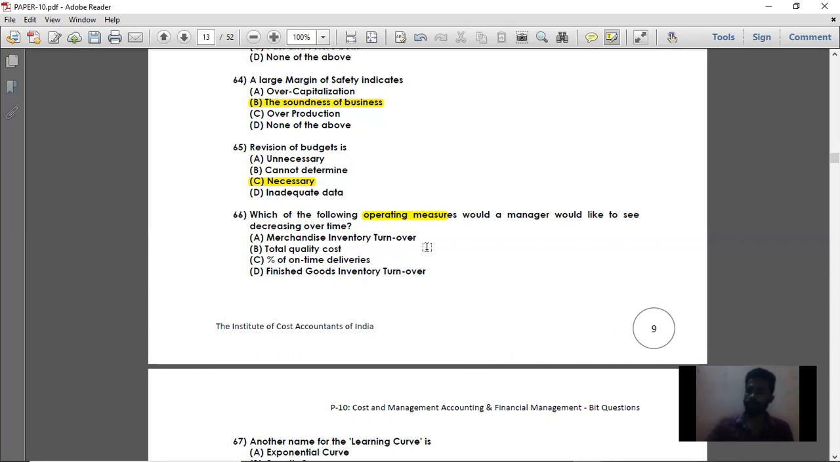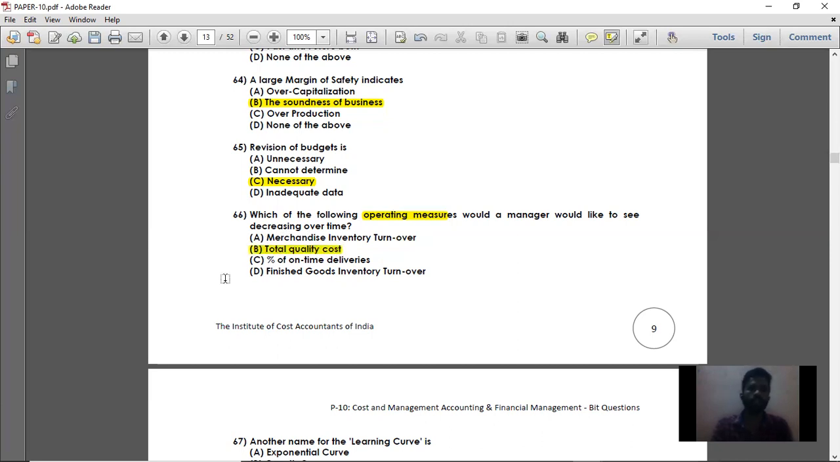Suppose we are producing mobile phones. We as a company, we both joined together and started a company producing mobile phones. In the beginning, in order to give quality to the mobile phone, we'll spend so much on quality cost. Then as time passes by, the cost spent for checking quality, the total quality cost, should decrease so that the profit can be increased. So as time passes by, there should be a decrease in total quality cost. So option B is the right answer.